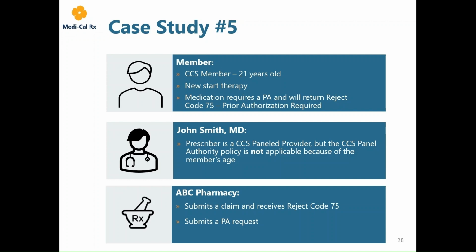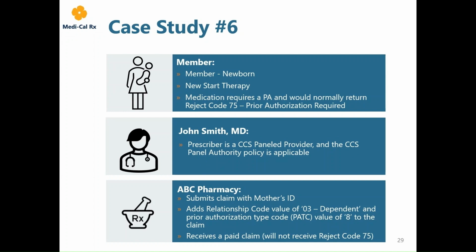ABC Pharmacy submits the claim to Medi-Cal RX and receives reject code 75 and will need to submit a PA request. In our last study, we want to look at a claim for a newborn member. We will first discuss PA requirements, then discuss how to submit claims for newborns to ensure they are processed properly.